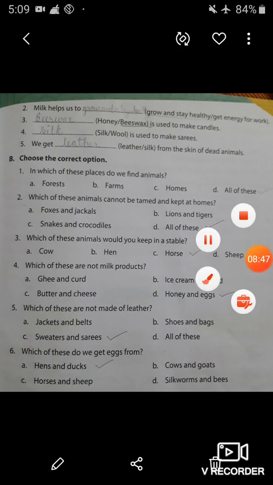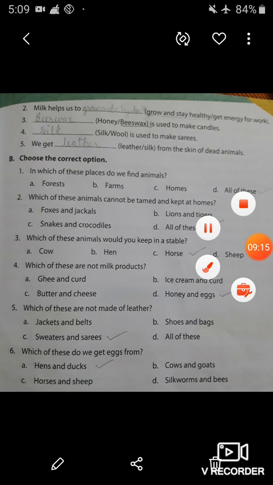Now let's come to question number 4. Which of these are not milk products? You know very well ghee and curd, ice cream and curd, butter and cheese, all are milk products. So option D, that is honey and eggs, is not milk products. So here our correct answer is option D, that is honey and eggs.